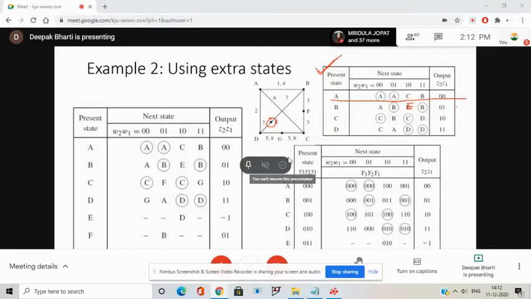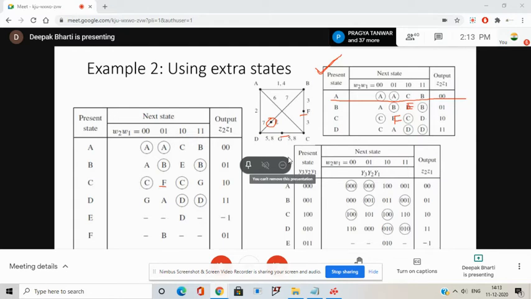Now C to B. Which state have I inserted from C to B? F. So here I have to write F. Then between C and D, which state have I inserted?